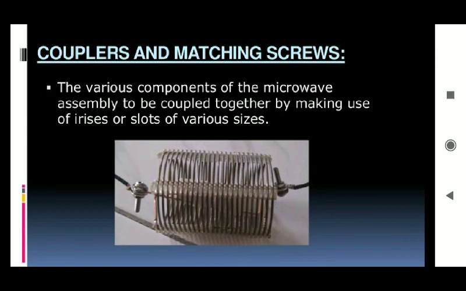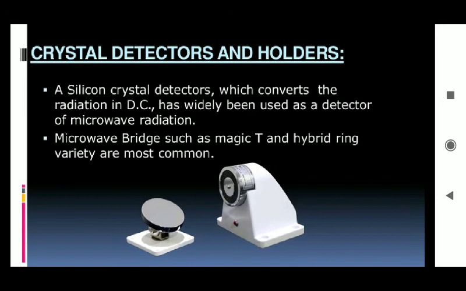Then we need couplers and matching screws. There are various components of the microwave assembly to be coupled together by making use of irises or slots of various sizes. You can see in the diagram that different sized screws are there. Then the next part is the crystal detectors and holders. A silicon crystal detector, which converts the radiation, is widely used as a detector of microwave radiation.